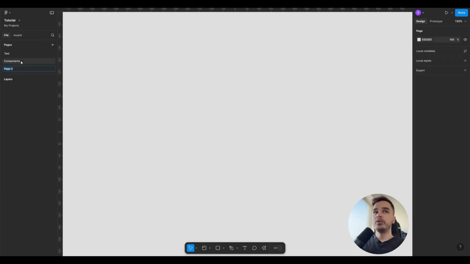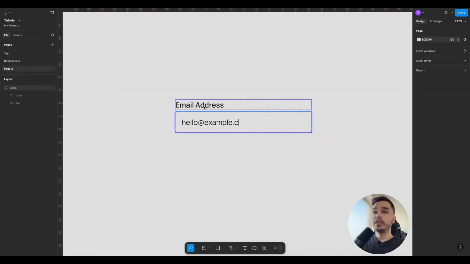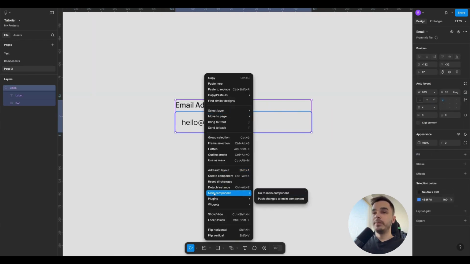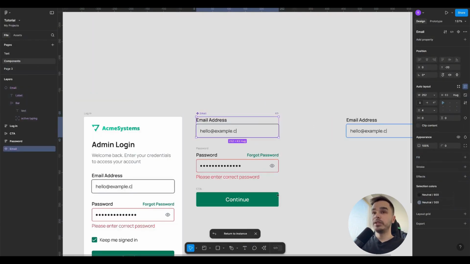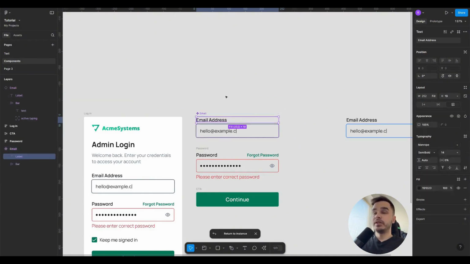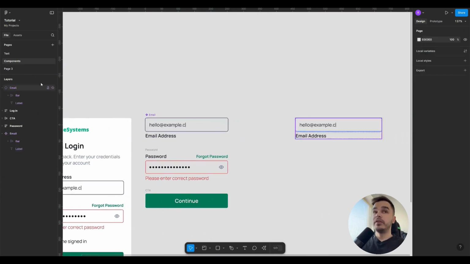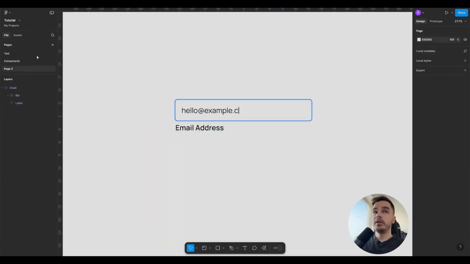Let me transfer this to another page as an example. For this element, if I want to change the order, I need to quickly find the master component. I right-click and select Go to main component, and Figma automatically takes me to the main component. Here, in the main component, I change the order, that is the auto layout, and you can see that in all the child components the auto layout has changed.